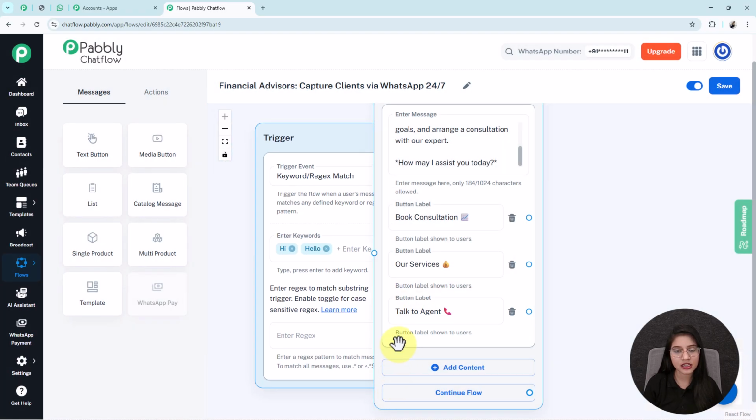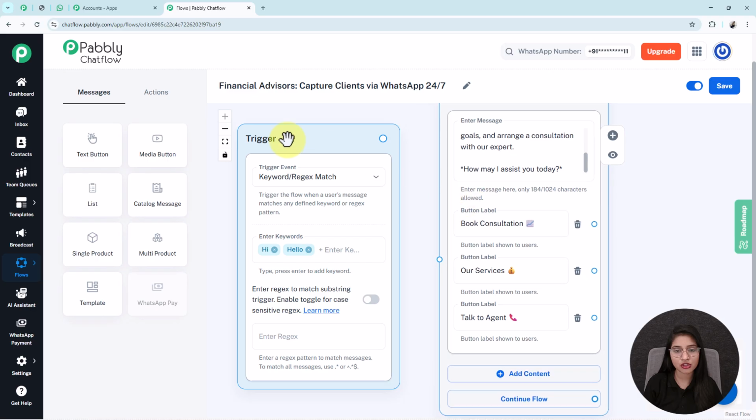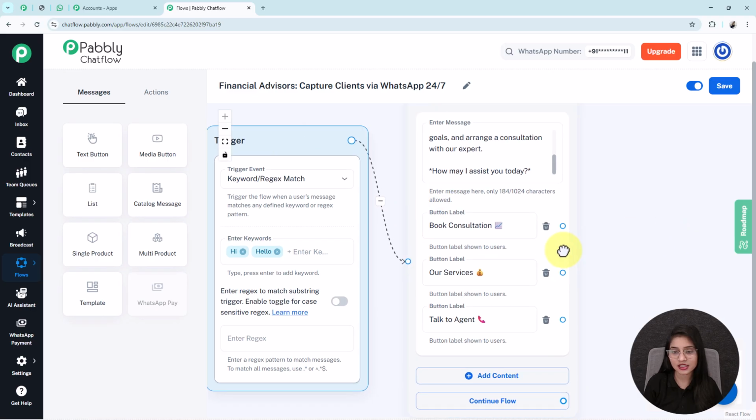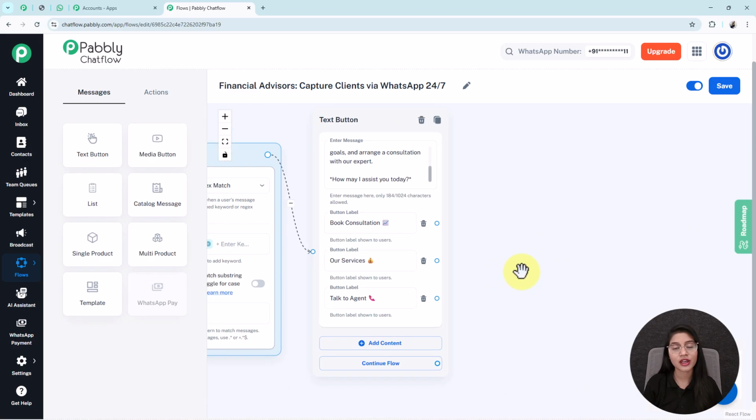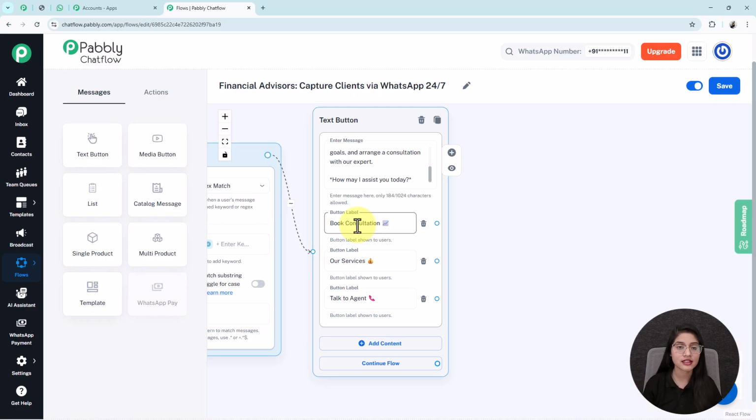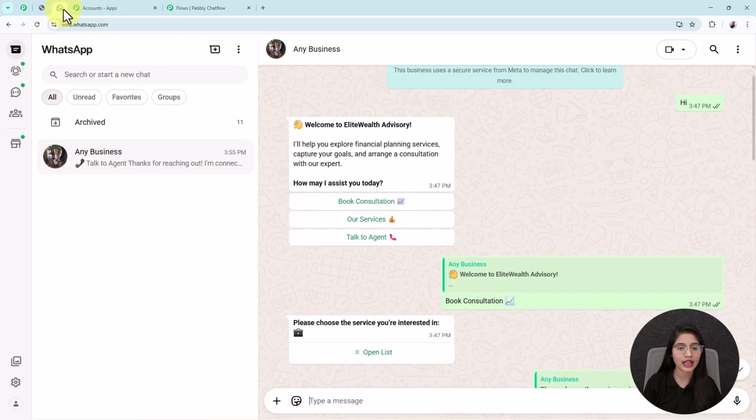Here I have added them. After that, I'm going to link the trigger point of my flow to this welcome message. See, it is connected now. When my user wants to book a consultation, they will click on this book consultation button. Then my bot will reply to them by sending the list of types of services I am offering so that they can book a consultation for each of them, just like this.